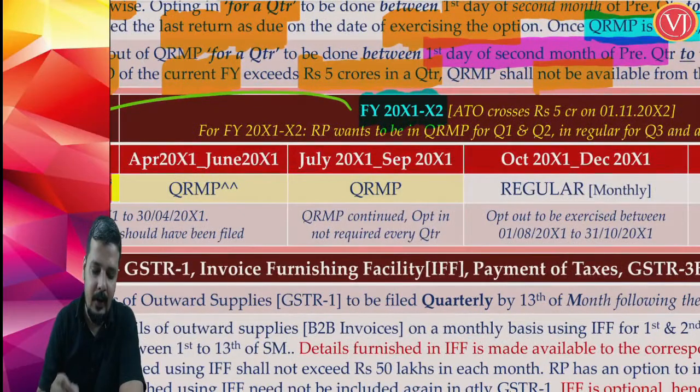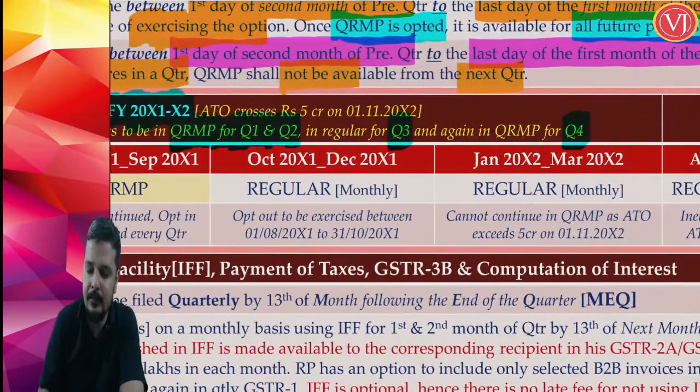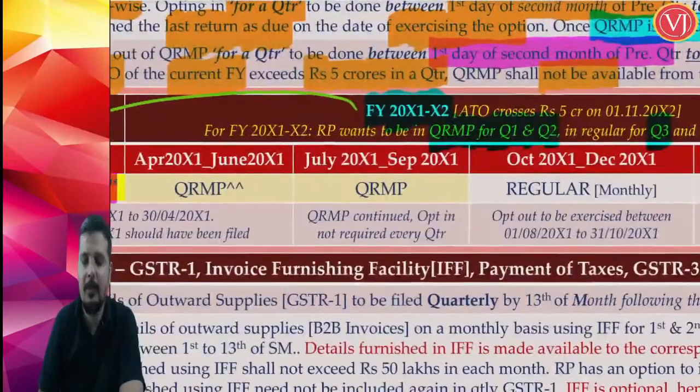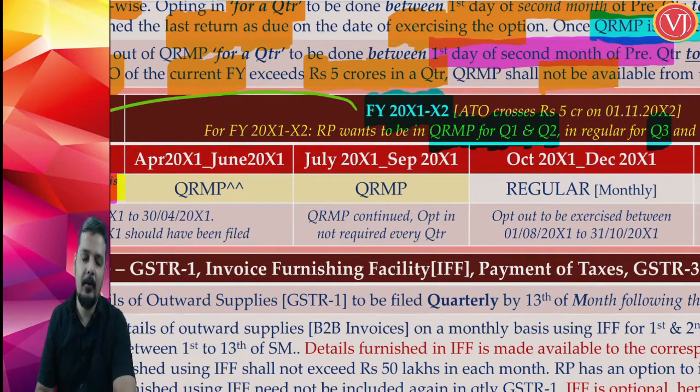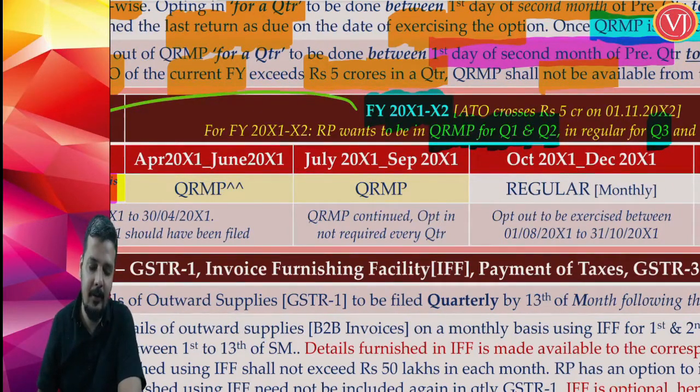Now, understand, can he go for QRMP scheme? At this point it is mentioned that the registered person wants to go for QRMP scheme for quarter 1 and quarter 2, and regular scheme for quarter 3, and again QRMP scheme for quarter 4. Is it possible? First, let us check, can he go for QRMP scheme?